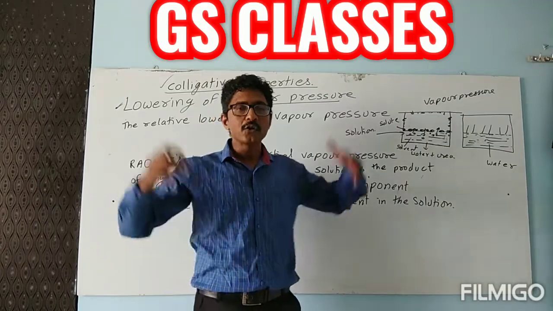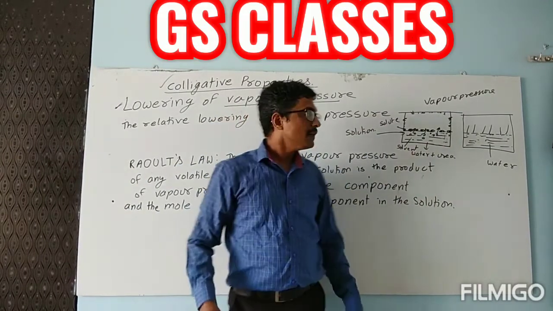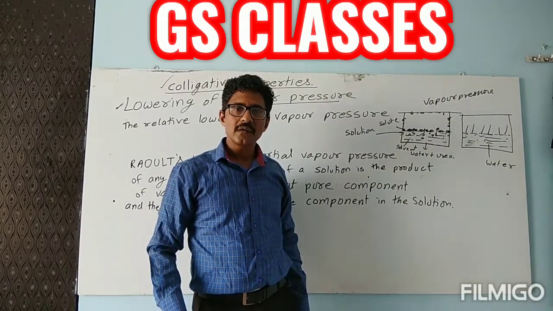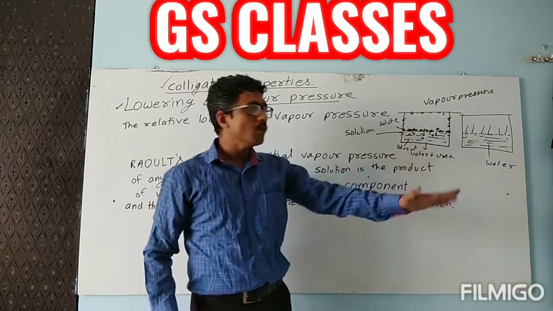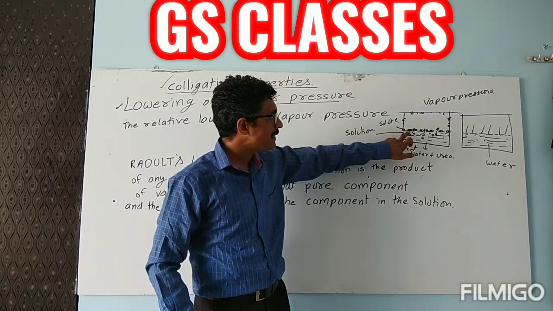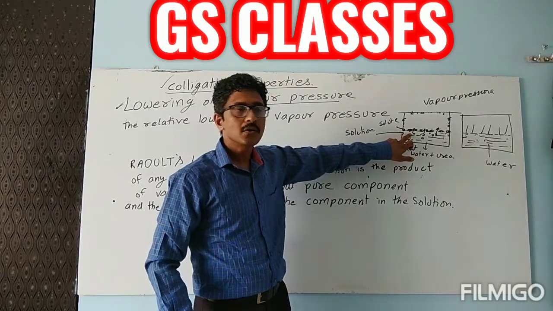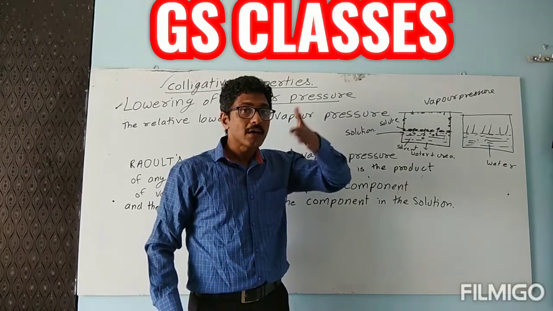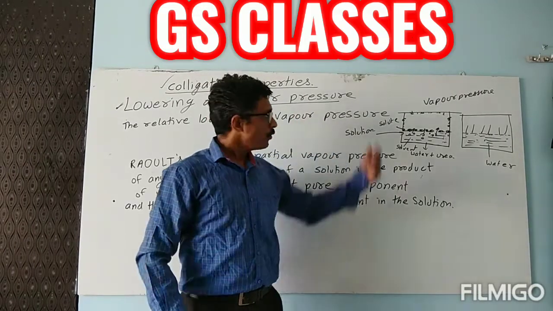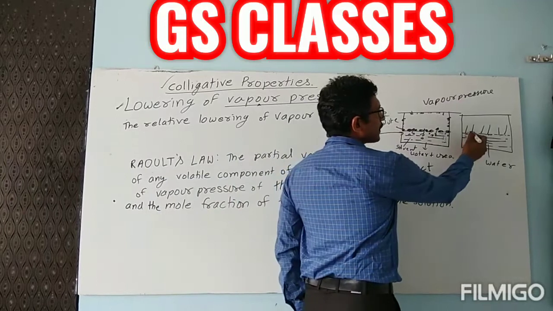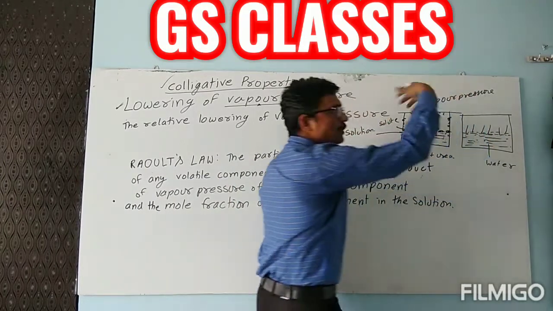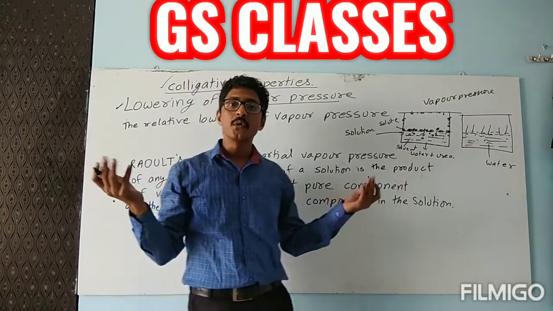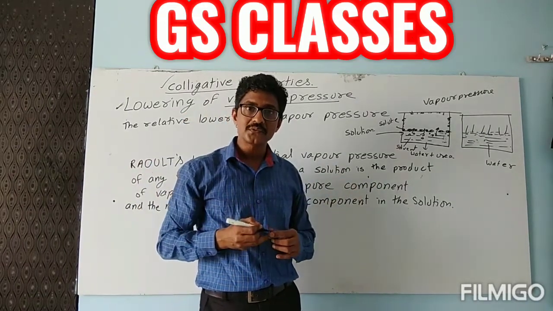Urea particles are non-volatile. They will not evaporate. And they will not allow even the water molecule which is beneath it to get evaporated. They will block the way. You look at this one. Here only water molecules are present. So they all are free to evaporate.